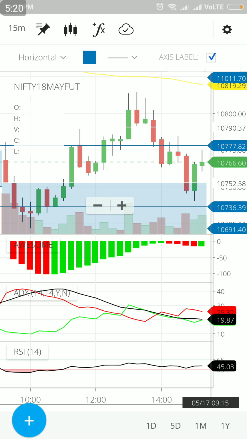So basis the exit criteria that I had already called out over there, I have mentioned that before you are actually entering into a trade, if you have already got 5 opposite candles set up, you should not be entering into a trade.